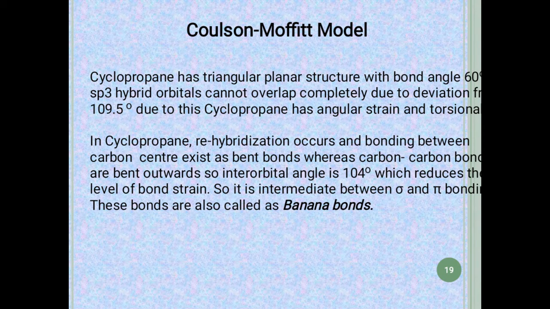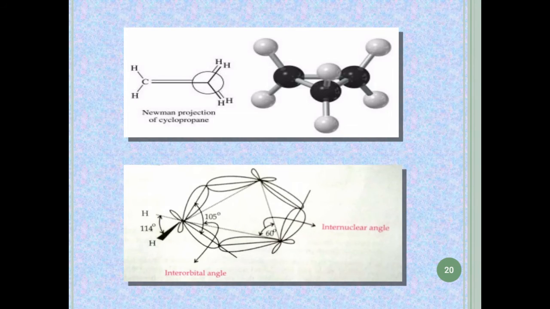Below is the representation of a bent bond in cyclopropane, where we can see that the orbitals do not overlap completely and are shifted outwards, bent outward, forming an angle of 104 to 105 degrees.